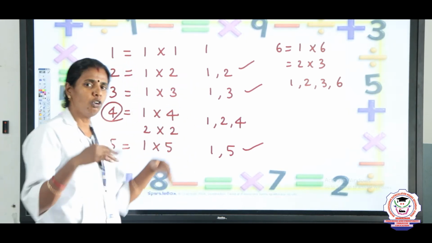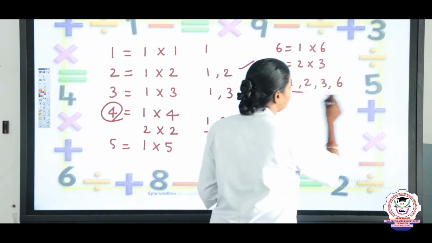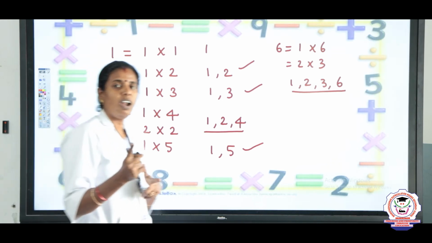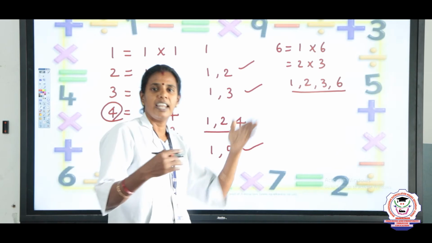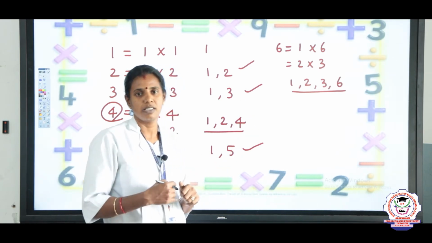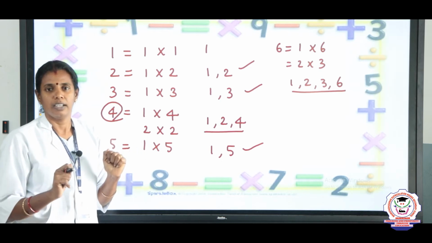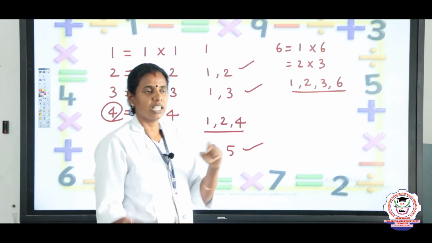If more than 2 factors are there, like 1, 2, 4, and here we have 4 factors now, that is called composite numbers, children. So, 4, 6, 9 are the composite numbers. Okay, but 1 is neither prime nor composite. Is it clear? So, we have discussed prime numbers and composite numbers.